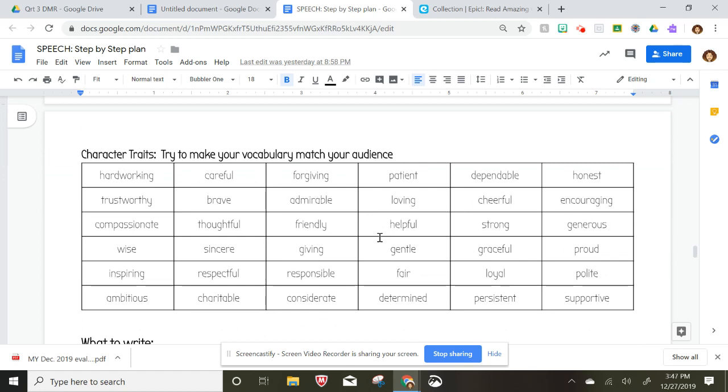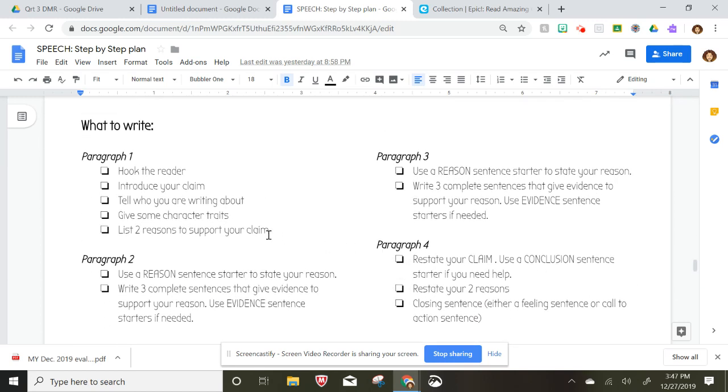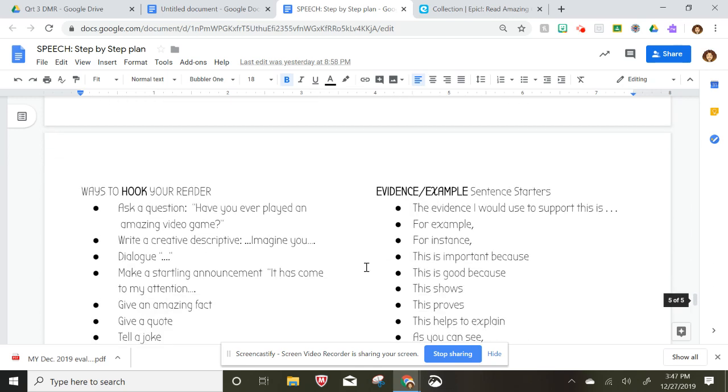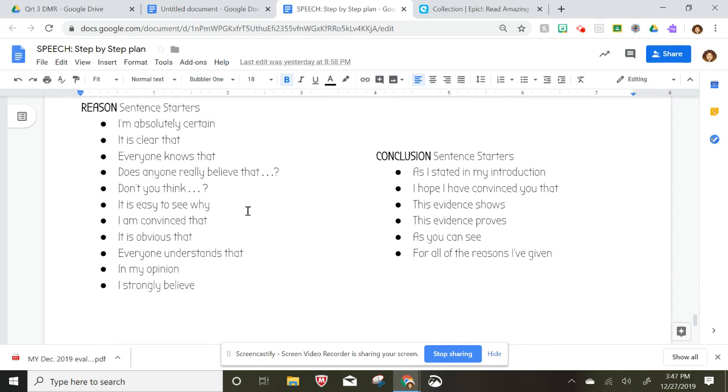Also included on the step-by-step plan are some character traits that you might want to use for your person. These are all pretty positive character traits because remember, you are wanting someone who deserves a special day. In paragraph 1, it will give you exactly what you need to do to complete your paragraph. I suggest that you check these boxes off as you go. The same for paragraph 2, 3, and 4. At the very bottom of the page are some sentence starters that might help you get started, such as, I am convinced that, or the evidence shows. Good luck, and I am excited to see your final writing.